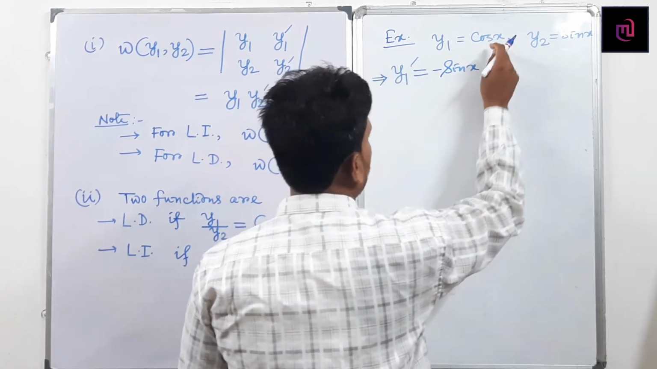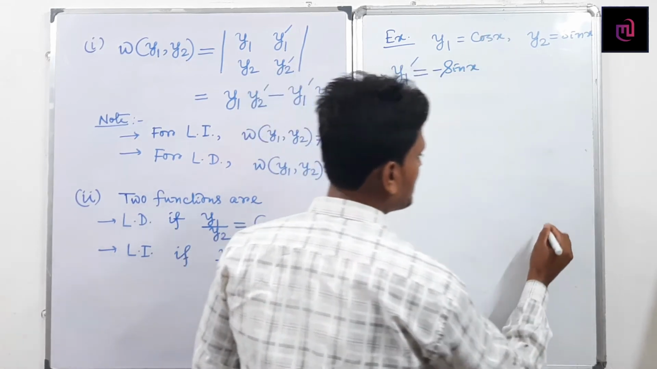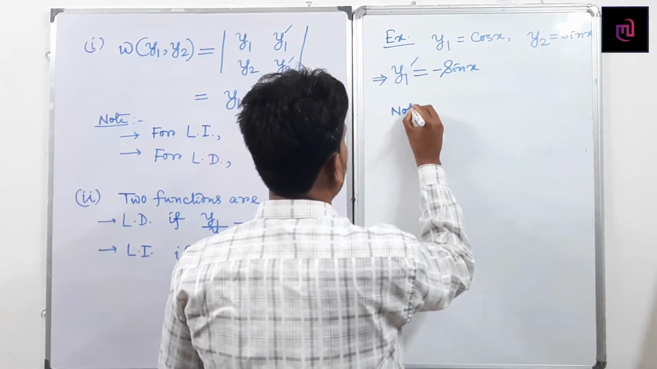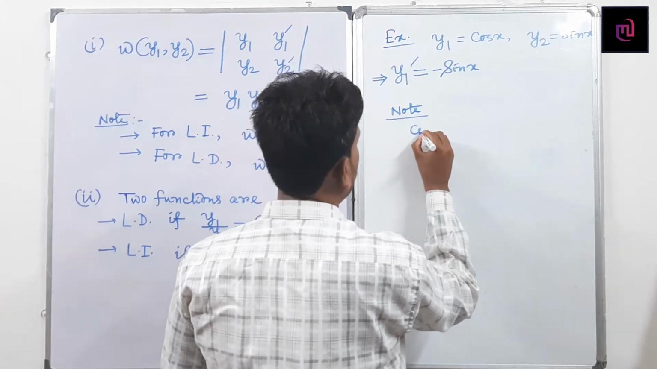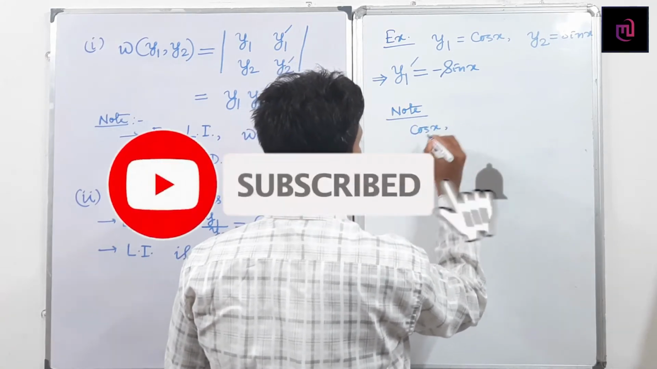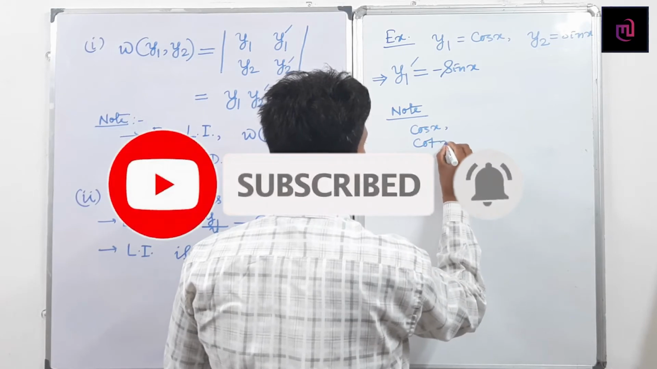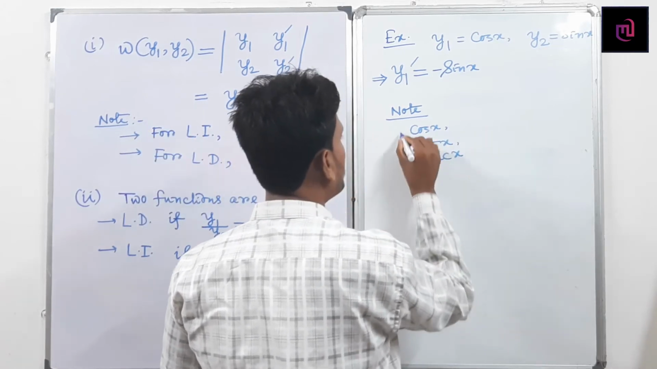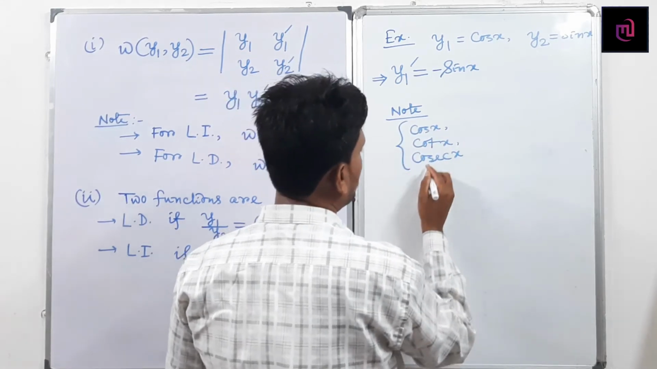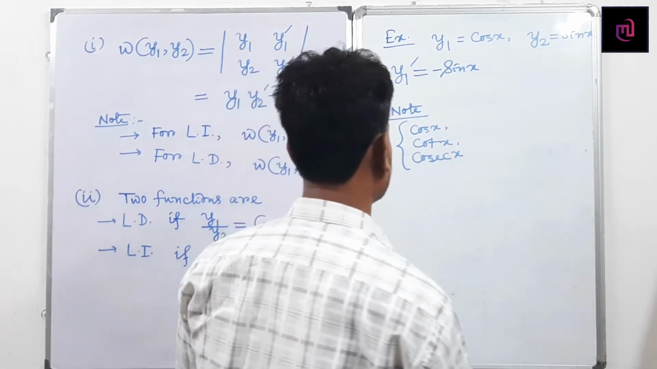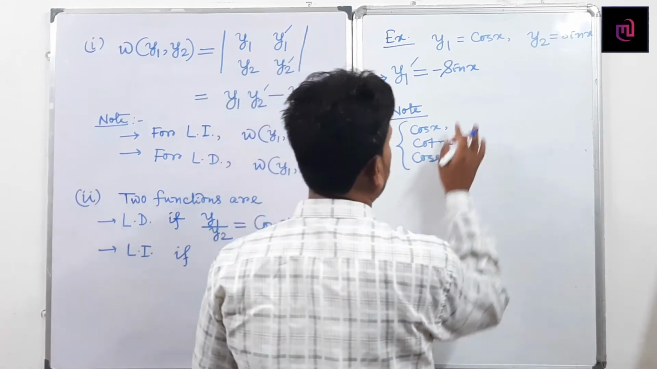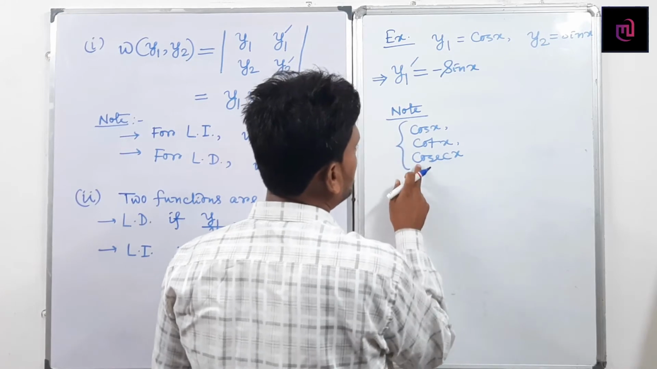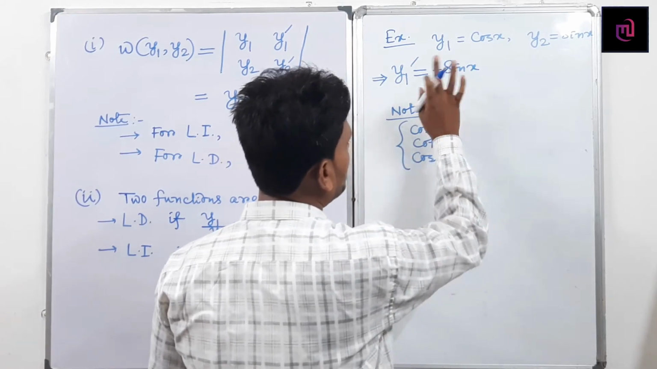Here, note that whatever trigonometric function you take, suppose cos x or cosec x, if you take the ordinary derivative with respect to x, the differentiation becomes negative in every case. Here the starting letter is C, so that's why the differentiation becomes negative.